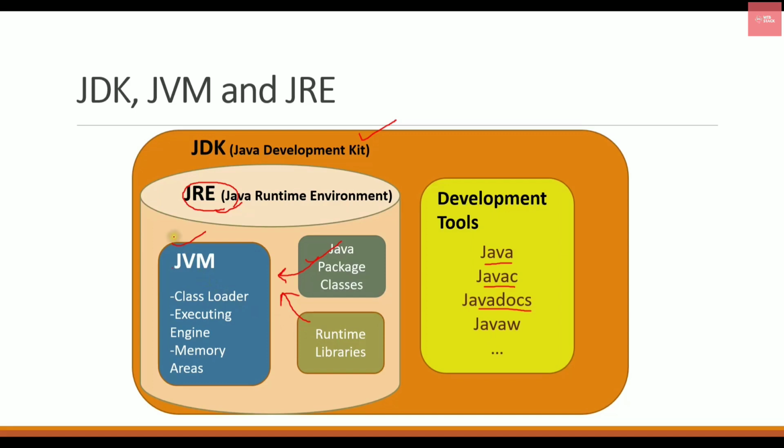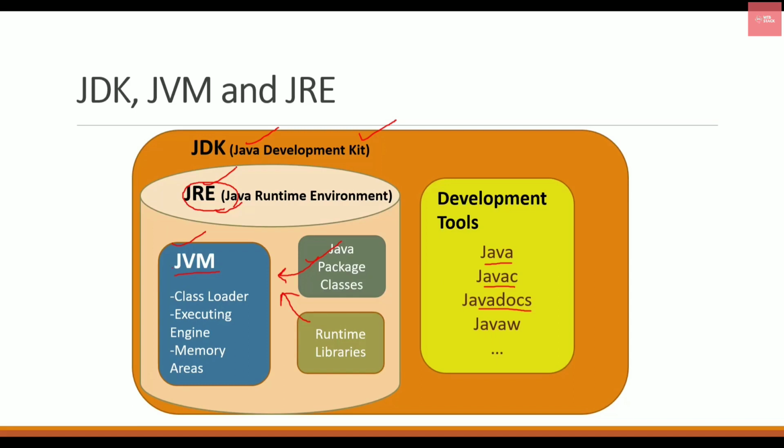Now, what is actually JVM? JVM simply is an abstract, or you can say a virtual machine. It stands for Java Virtual Machine. You can't actually see this machine on your system. When you install Java on your system, you can see the JDK and JRE, but you cannot see JVM. That is why it is called virtual, because it is not physically present in your system.